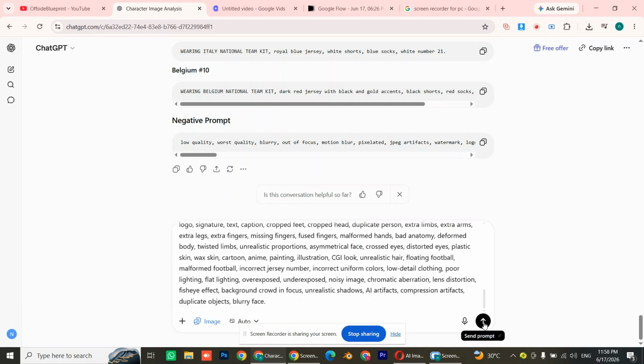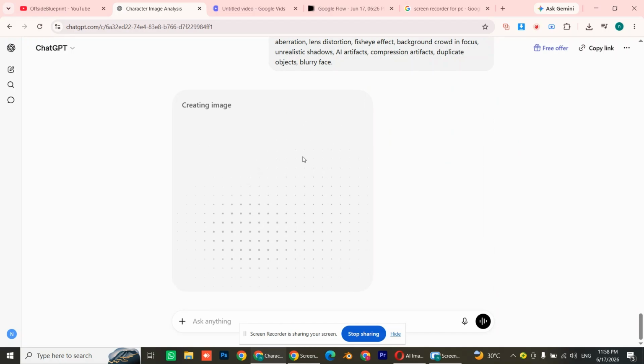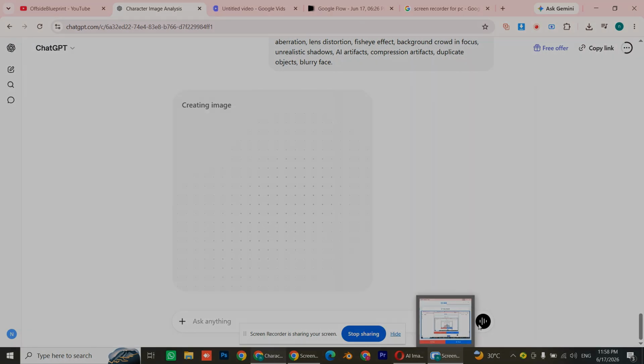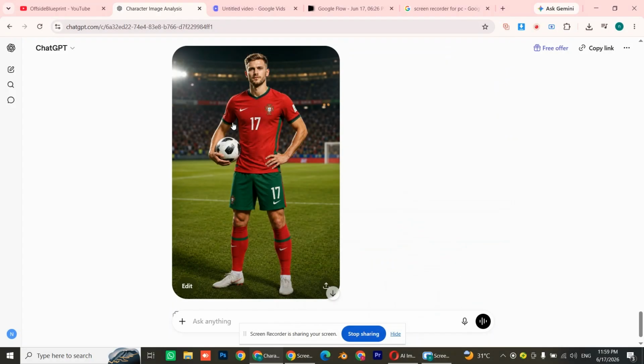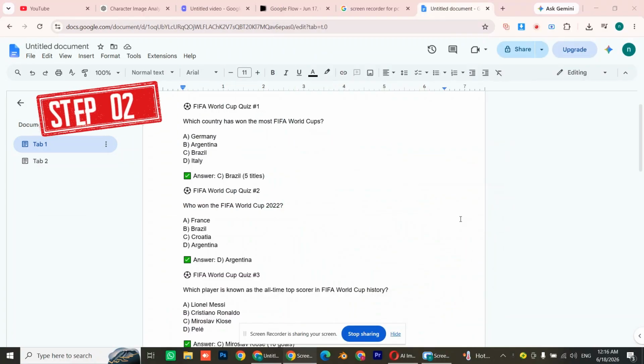The next step is to give this prompt back to ChatGPT, and it will generate a brand new character that you can use in your quiz videos. ChatGPT has now generated our final character image. Simply download the image and save it to your gallery. Now let's move on to the next step, which is creating the animation and quiz video.